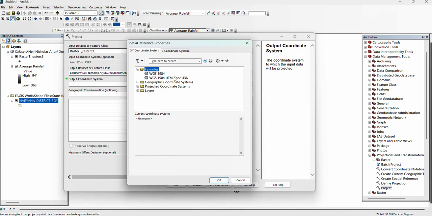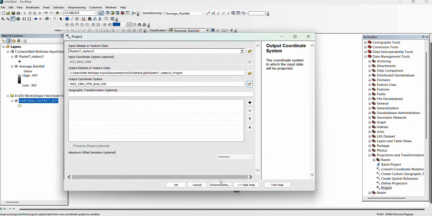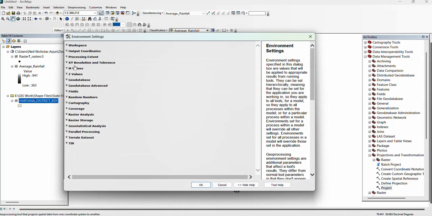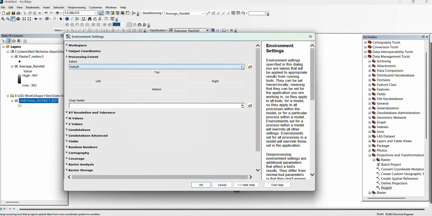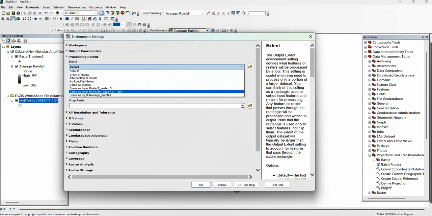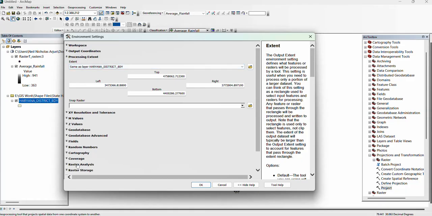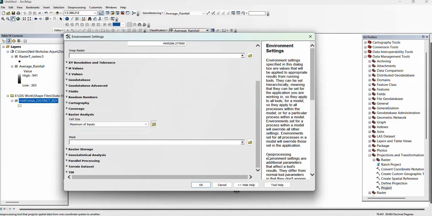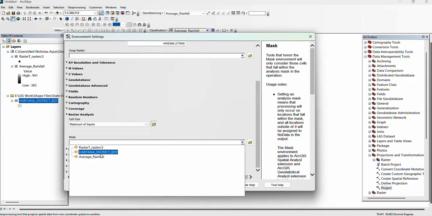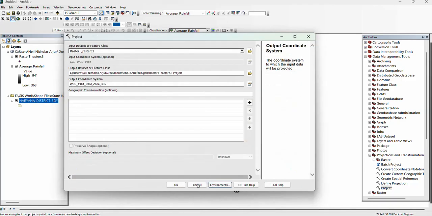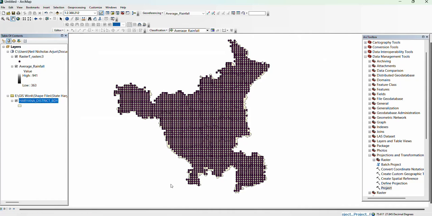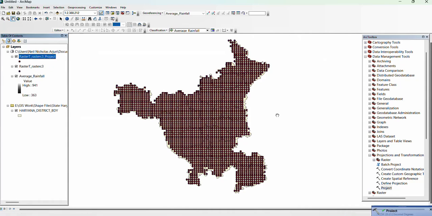coordinate. My study area falls in UTM zone 43 and I am selecting this. You may select according to your area. Now go to environment, processing extent, and extent by your study area. Again go to raster analysis, mask, select your study area and click on OK. Now our raster to point file has been projected.